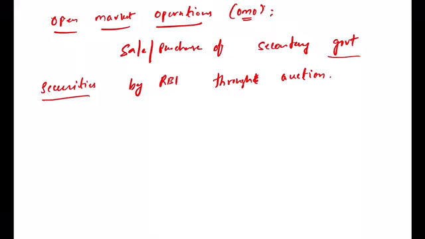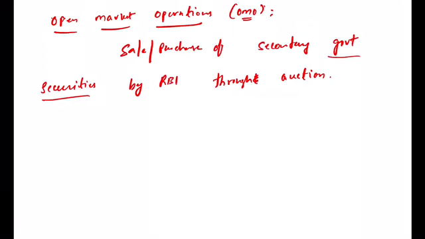Okay, and it will sell these government securities to whom? Banks itself, or else sometimes to the retail customers also. So selling of these government securities is nothing but open market operations, and openly in the market the RBI is selling or purchasing the government securities. That is called as OMO, that is open market operations.